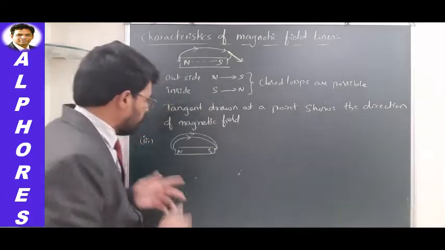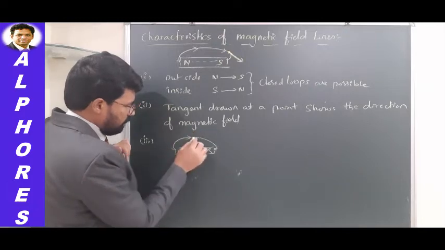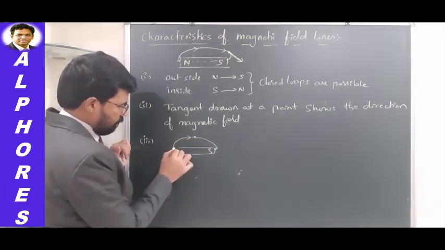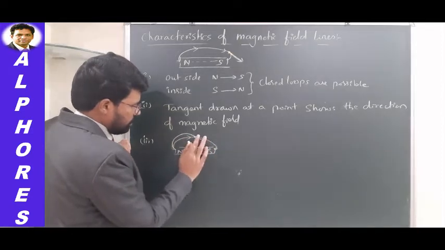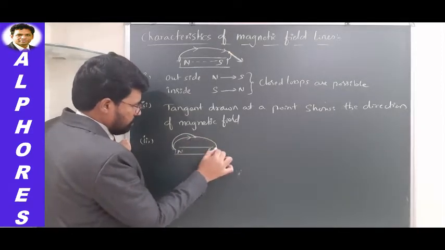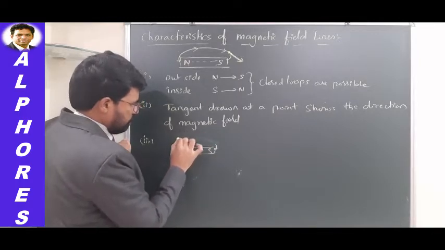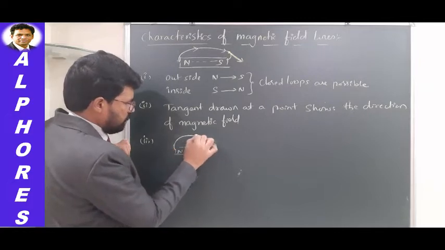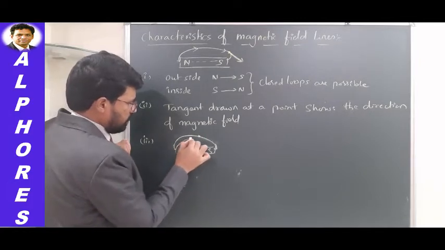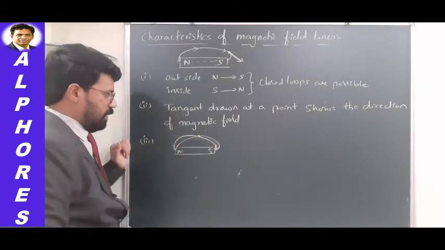Why? Let us assume that somewhere here, lines are intersecting. I have taken one line like this, and here it is. Let us say somewhere here the intersection point lies. What does it mean?